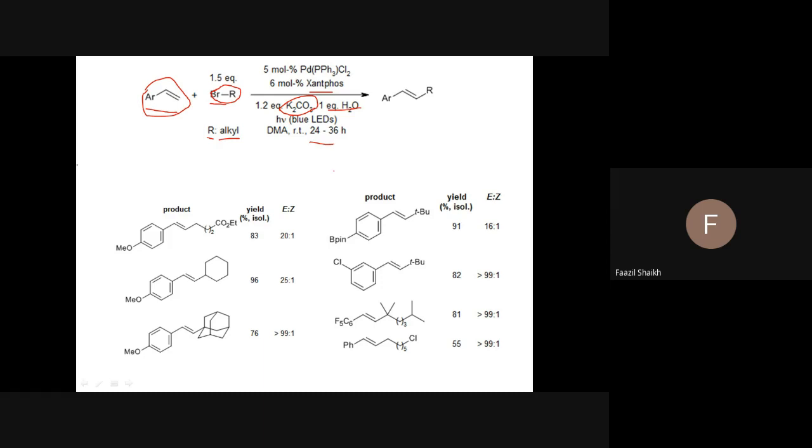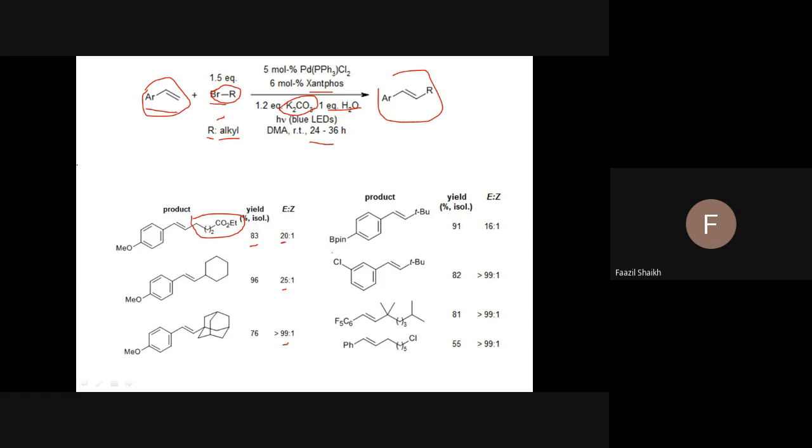So what are the products? This is the final product. So this is an alkyl halide. The yield is very excellent. What is E/Z? Means E, trans is 20, and cis is 25. So excellent. Trans is always higher compared to the cis product. So remember this.